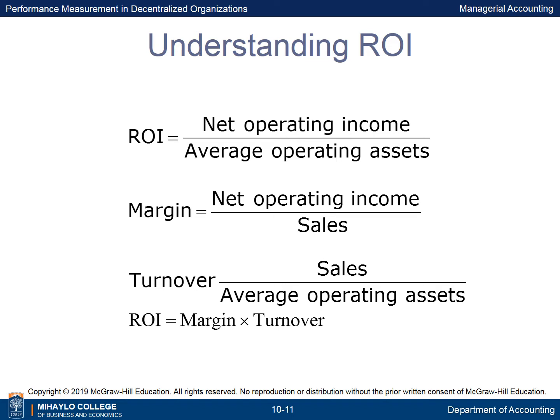It is improved by increasing sales or reducing operating expenses. Turnover equals sales divided by average operating assets. ROI may be computed by multiplying margin times turnover.